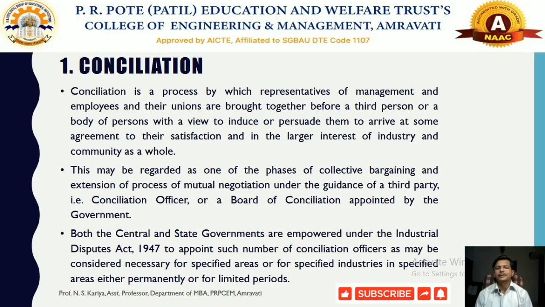That process is called conciliation. Generally there will be a negotiation between the parties connected with that particular industrial premises.